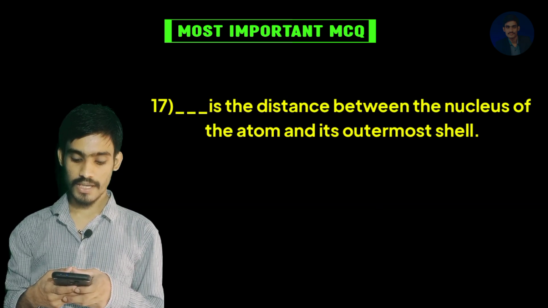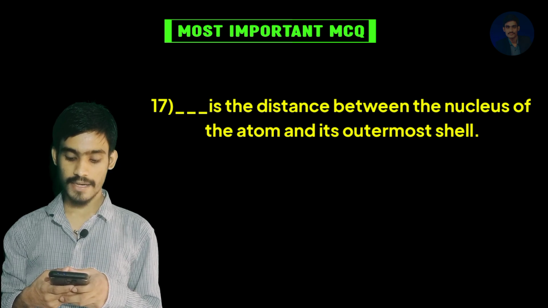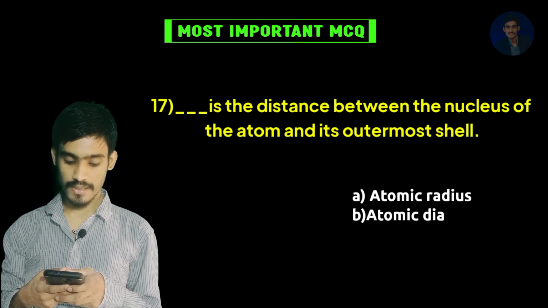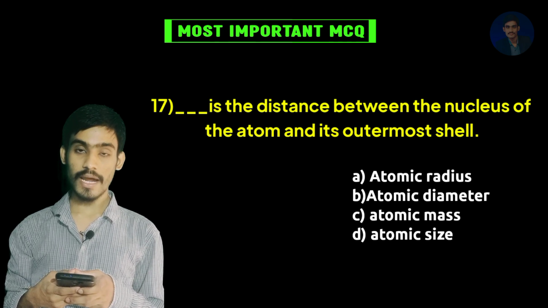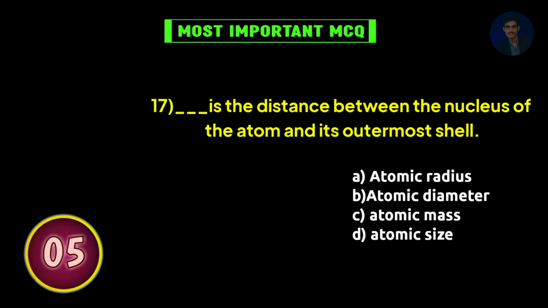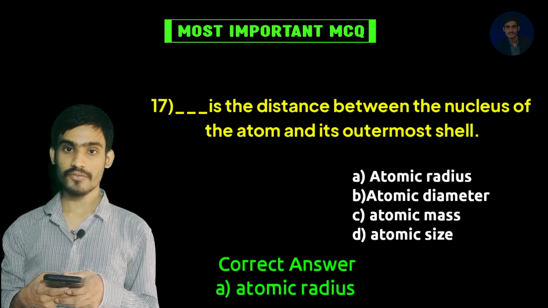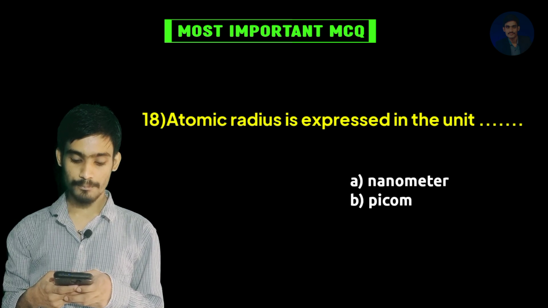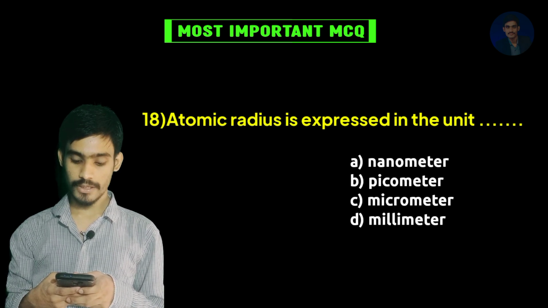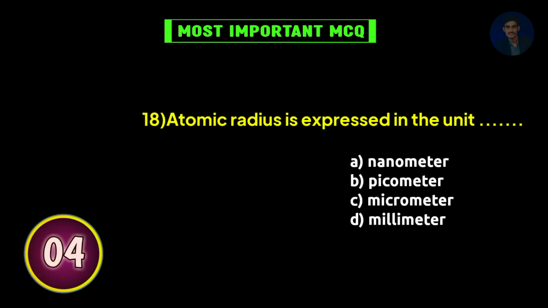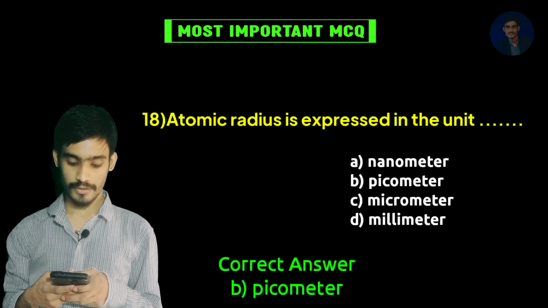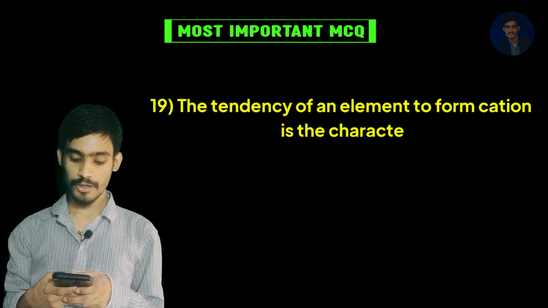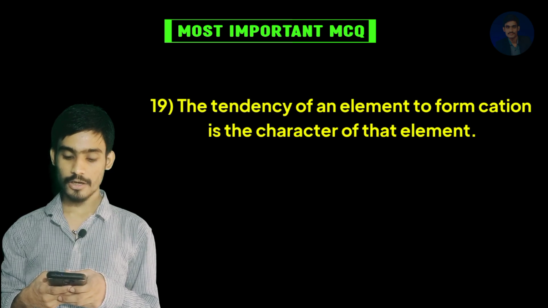Dash dash is the distance between the nucleus of the atom and its outermost shell. A. Atomic radius, B. Atomic diameter, C. Atomic mass, and D. Atomic size. Correct answer is atomic radius. Atomic radius is expressed in the unit A. Nanometer, B. Picometer, C. Micrometer, and D. Millimeter. Correct answer is picometer.